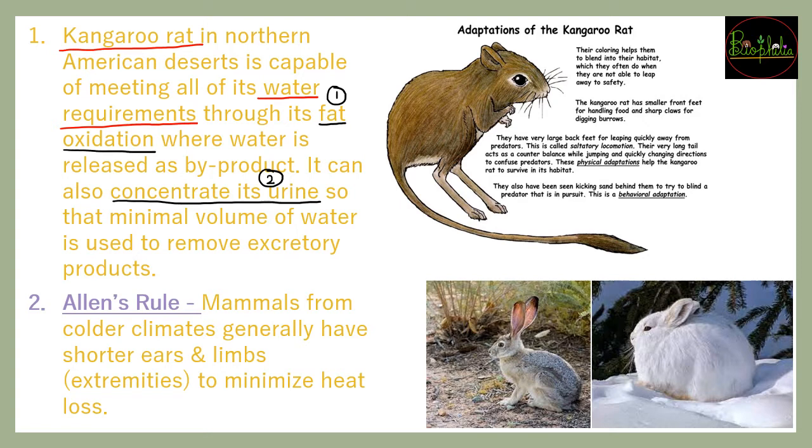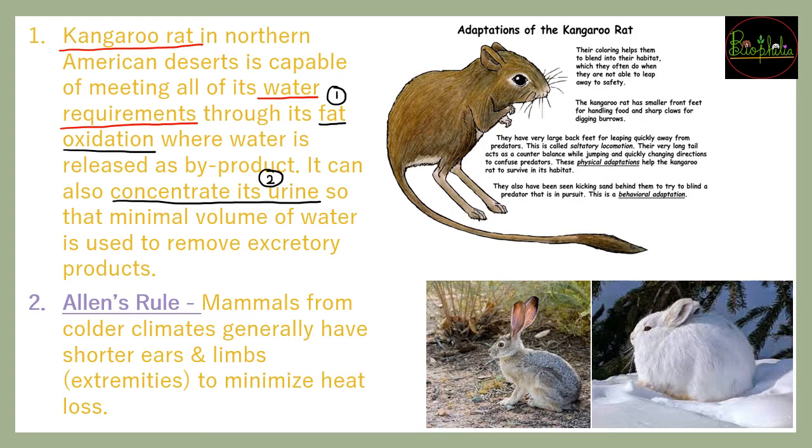So these changes, the one is going to be these two, that is fat oxidation and concentration of urine, that is going to be your physiological adaptations, whereas color camouflage करके रहना, that is going to be the physical adaptation, and kicking out sand and digging big holes जहाँ पे ठंडक मिले, that is going to be behavioral adaptation. So all the three adaptations can be seen in the case of kangaroo rat, and now you have understood the differences between physical, the behavioral and the physiological adaptations.